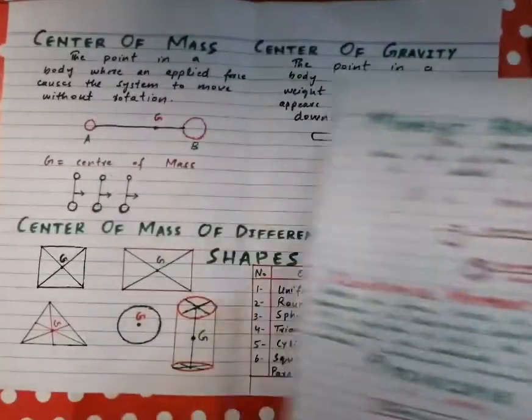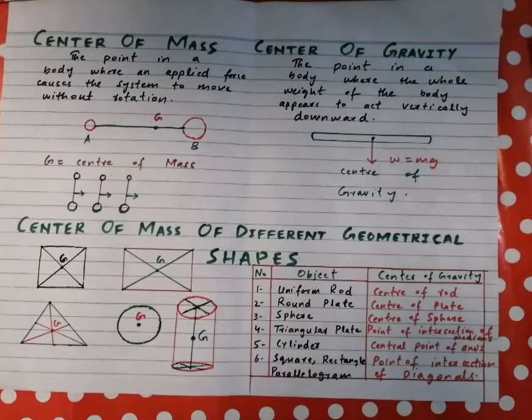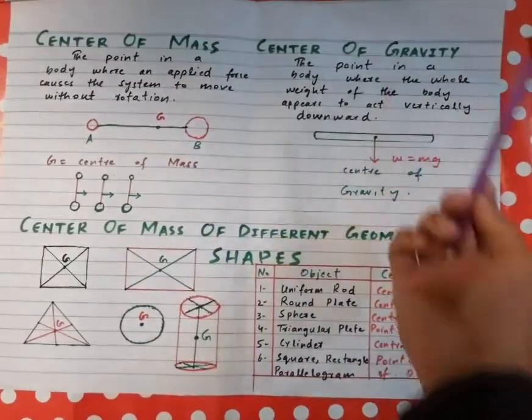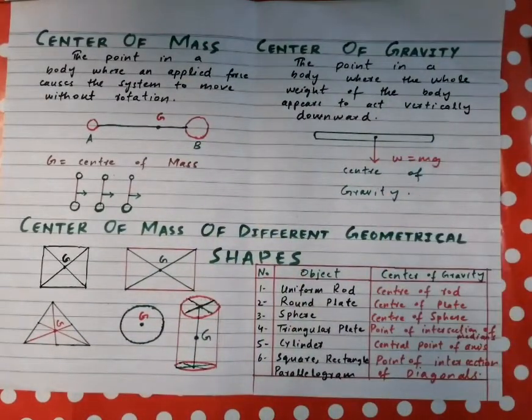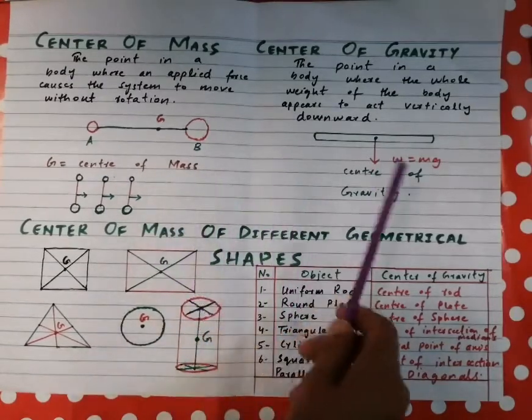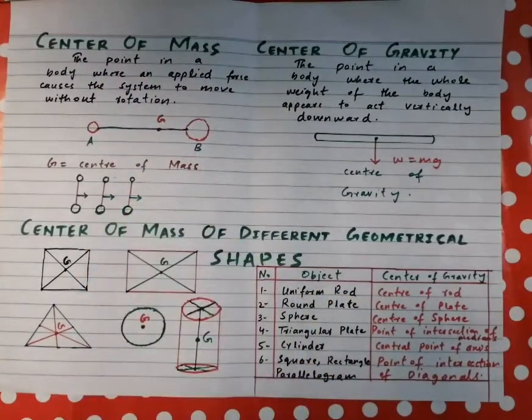Next we move to our next topic, and that is center of mass and center of gravity. What is the difference between these two? What is the center of mass and what is the center of gravity? These are different terms. We can't take them as similar. The point in a body where an applied force causes the body to move without rotation.